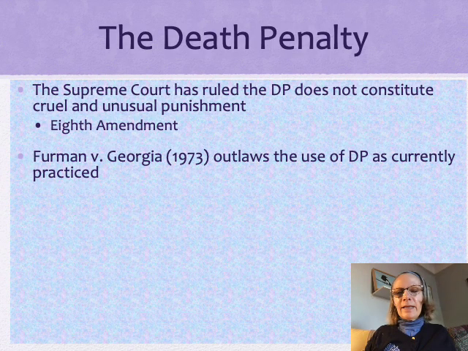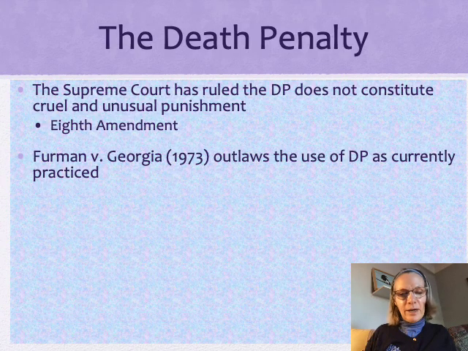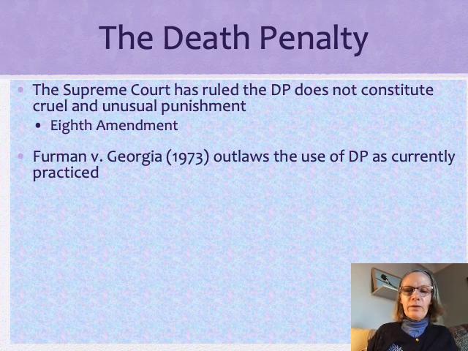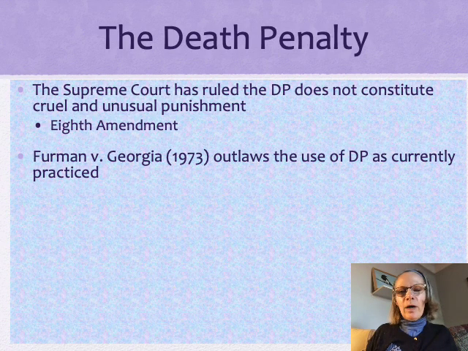In this case, Furman was burglarizing a private home. The family members woke up and discovered him. According to him, he was attempting to flee, and in attempting to flee, his weapon discharged because he tripped and fell, and he killed one of the family members. He was convicted of murder and sentenced to death.